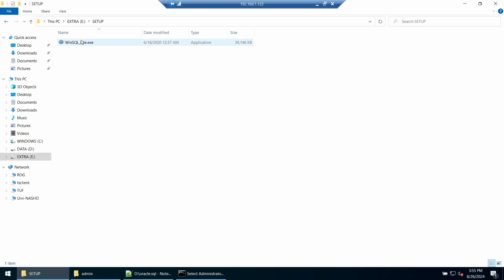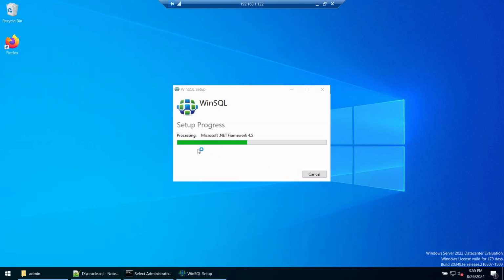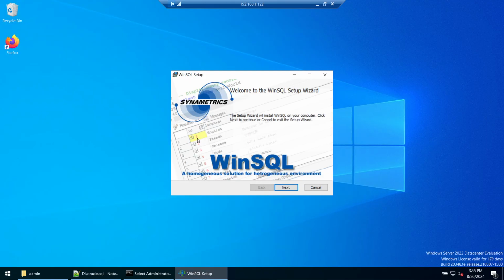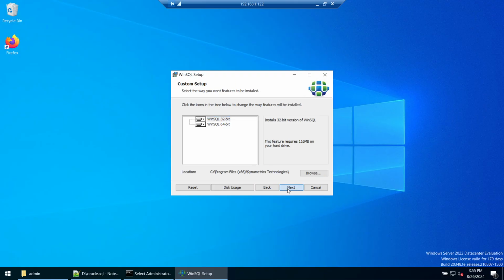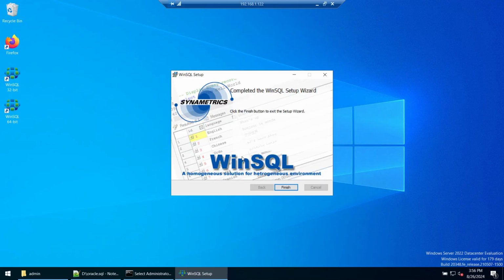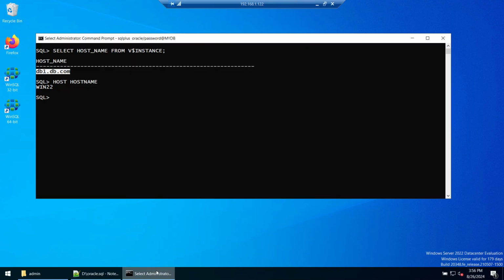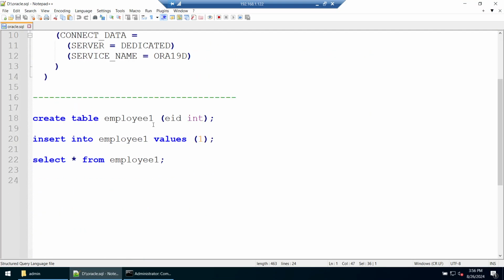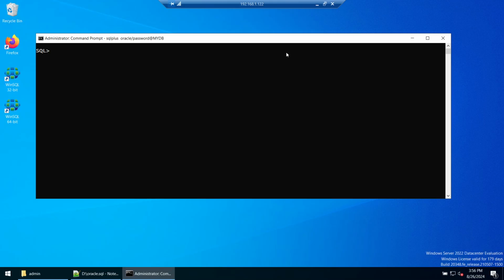So let's go to WinSQL and install WinSQL. Let the installation complete. Give it a minute. So I've installed WinSQL, and once it is installed, we should be able to connect to our Oracle database. But before doing that, let me show you something. Let me run a query, select star from employee1, and you can see table or view does not exist.